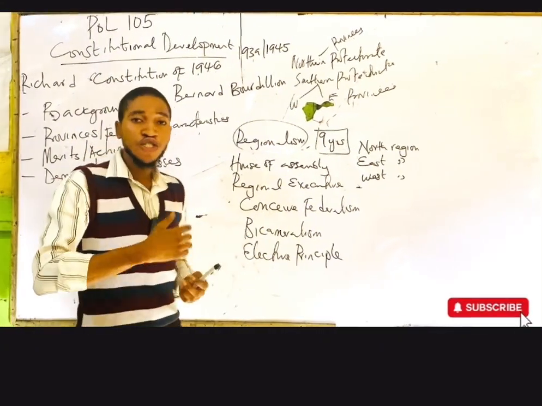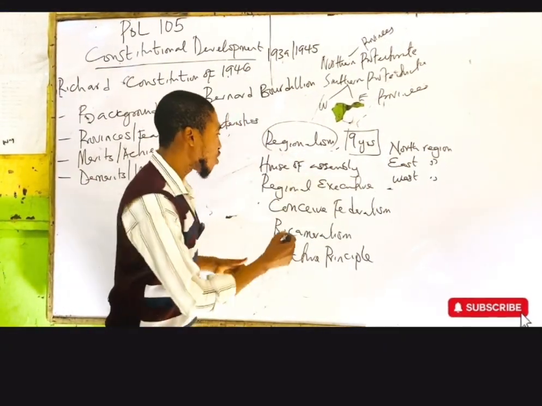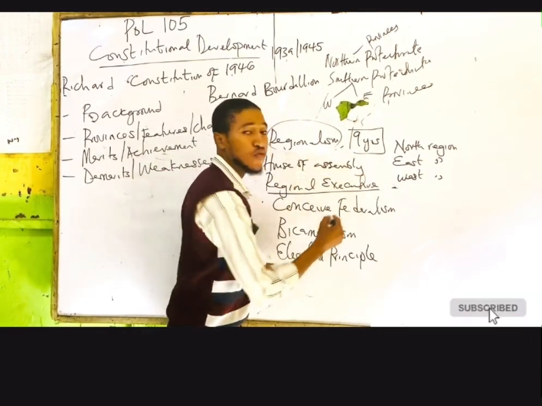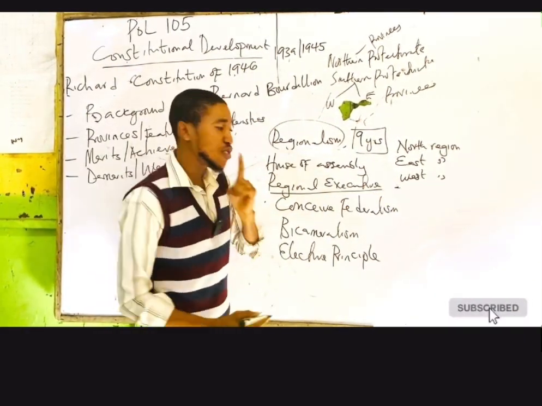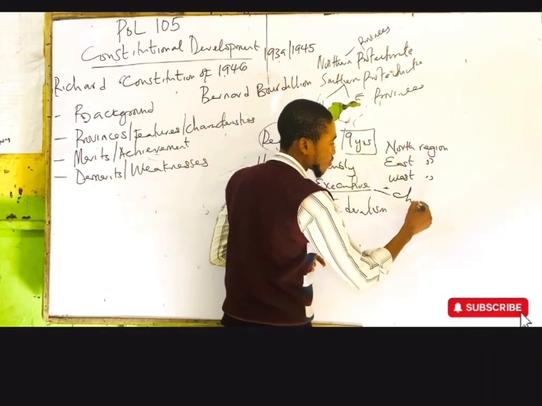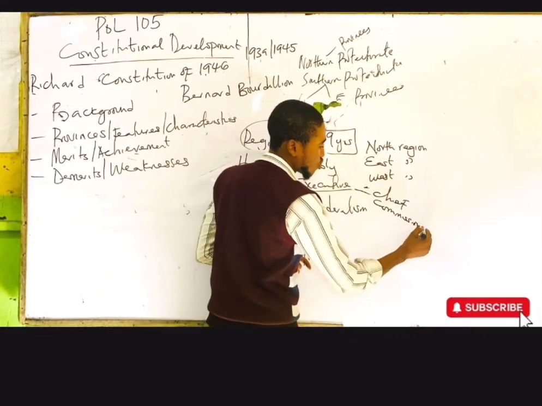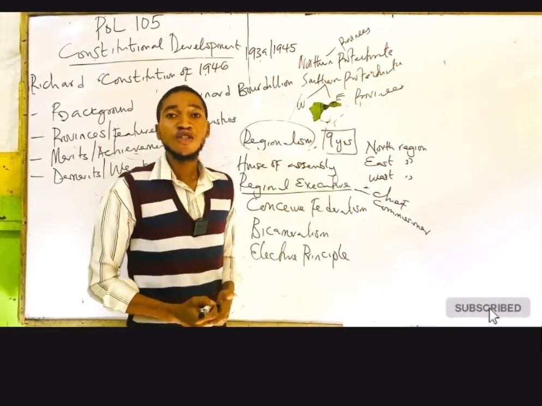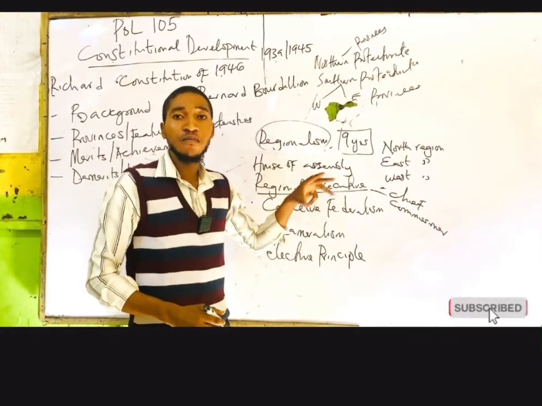So this is what we call regionalism. Now, all of these regions have their own executive body. And in each region, the head is the chief commissioner. So this chief commissioner works directly under the colonial master.